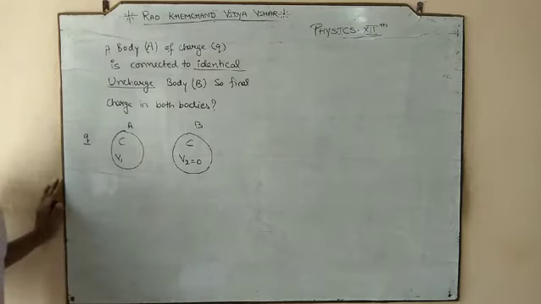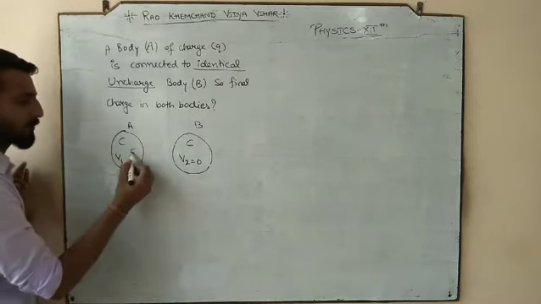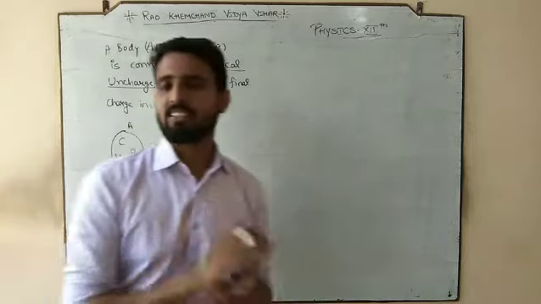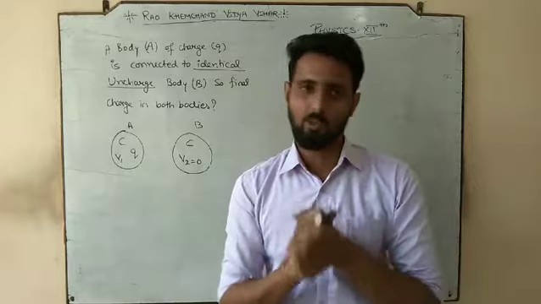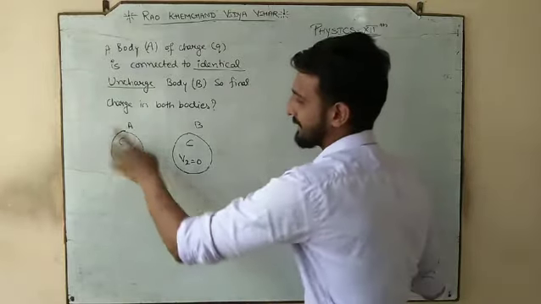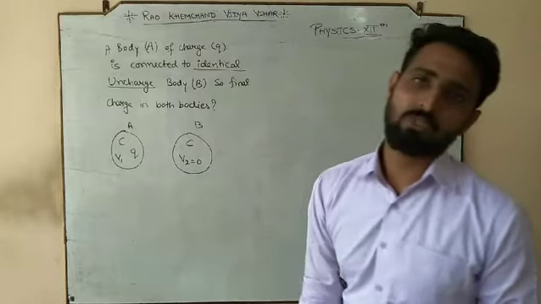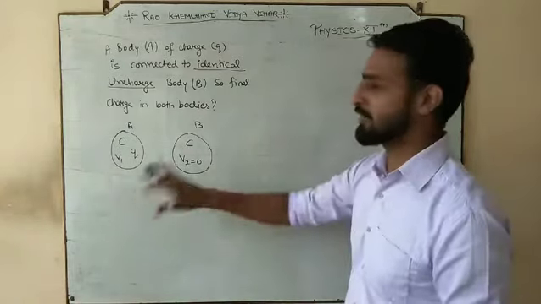So what do we have now? We have a first body having charge Q, the amount of charge stored in the first body, whose capacitance is C. If it is storing charge, it has some ability to store charge, so its capacitance is C, and since it is charged, it would have some potential. Imagine the potential of the first body is V1.